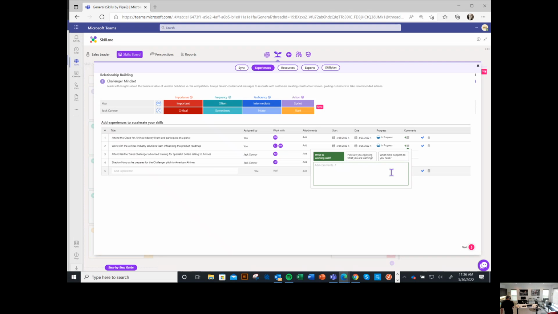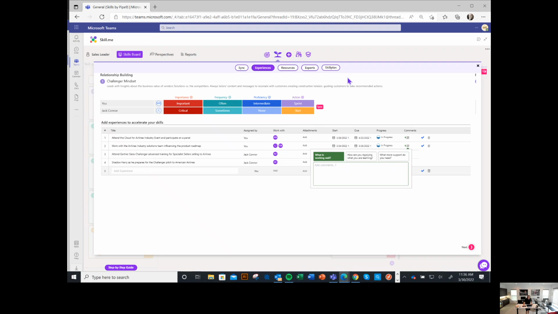It turns out these are exactly the same comments that are required by the Connect process itself, required that you enter as you prepare for these important Connect conversations. These are an important part of the conversation for you to be able to talk about what is working well, how have you been applying what you're learning, what more support do you need. All this information can be entered here as part of the experience.